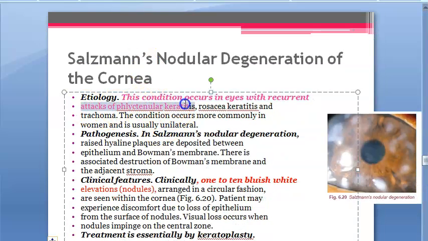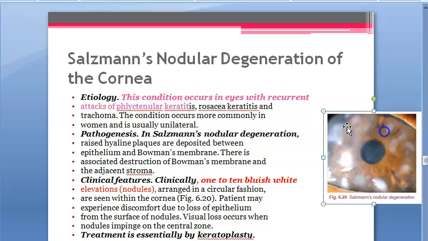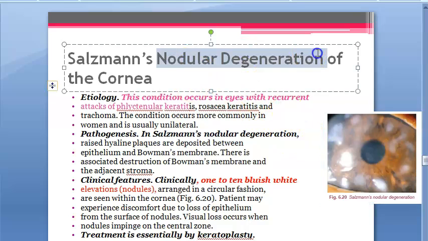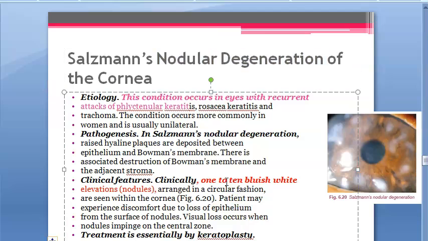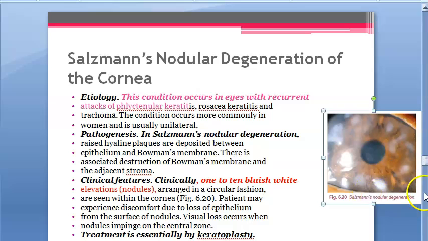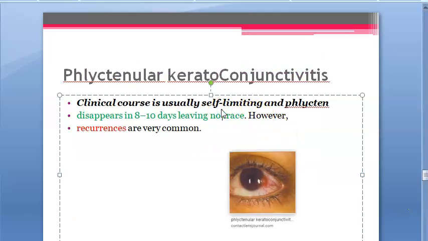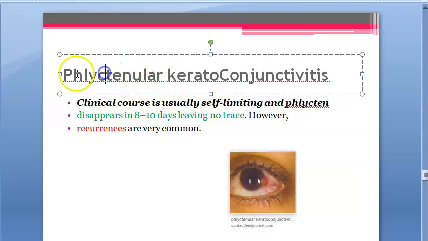Because of recurrent attacks of phlyctenular keratitis, in the cornea you can see here, there can be Salzmann nodular degeneration. Nodule, that word is there everywhere in this phlyctenular, right? Salzmann nodular degeneration of the cornea. So 1 to 10 bluish white elevated nodules. Okay, this person will have to go for keratoplasty. This person can't see. Once opacification has occurred, what they can do, you tell me.